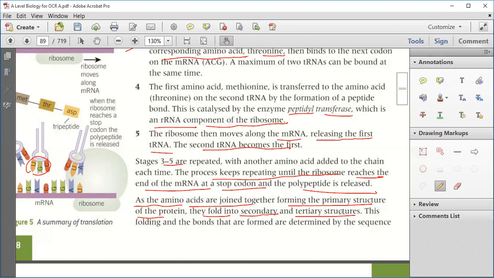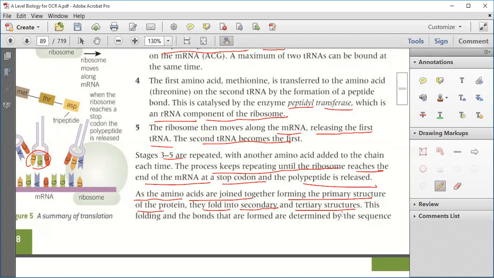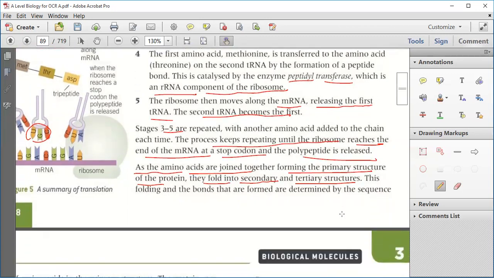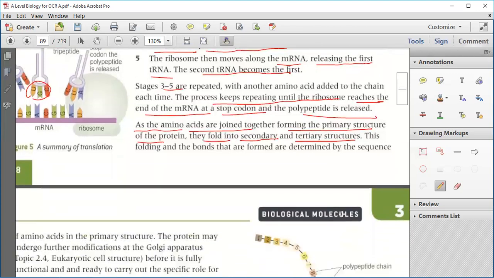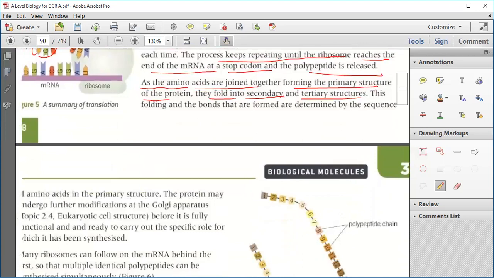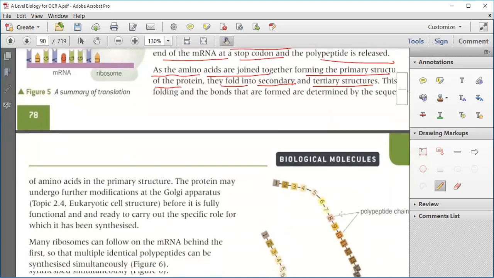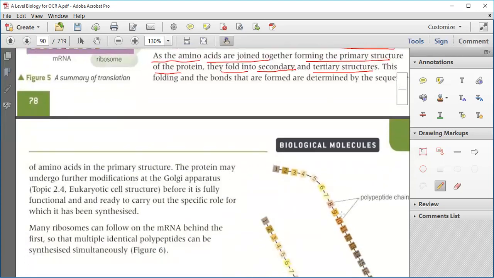Now, amino acids can fold into the secondary and tertiary structure, and this folding and the bonds that are formed are determined by the sequence. How they are going to fold and form the bonds all depends on the sequence of amino acids in the primary structure. Clear? Yeah.